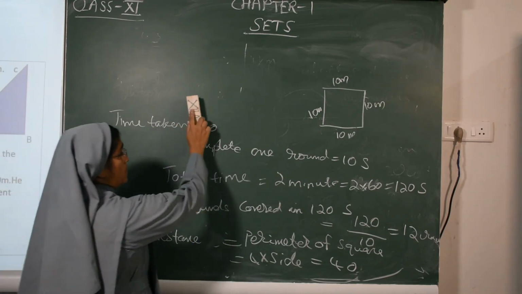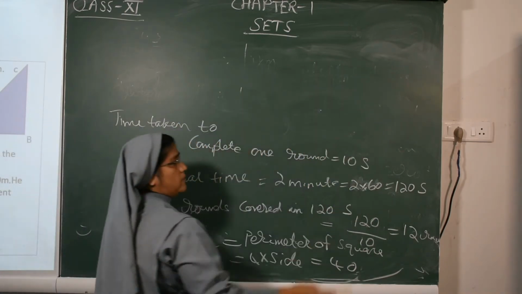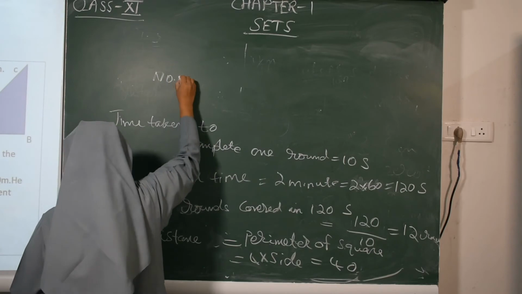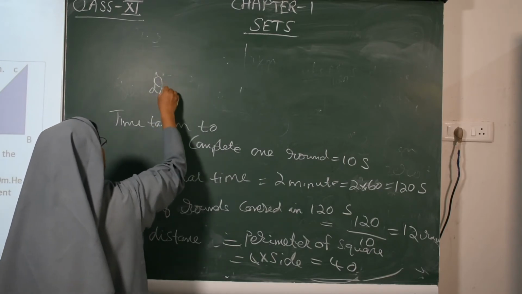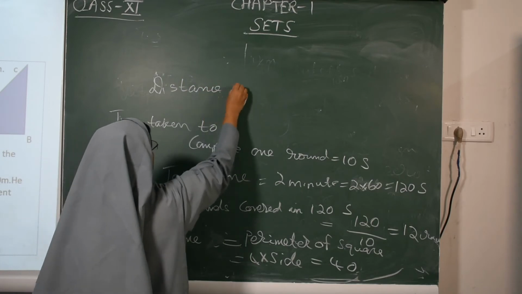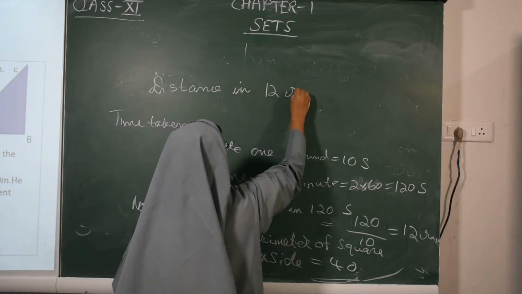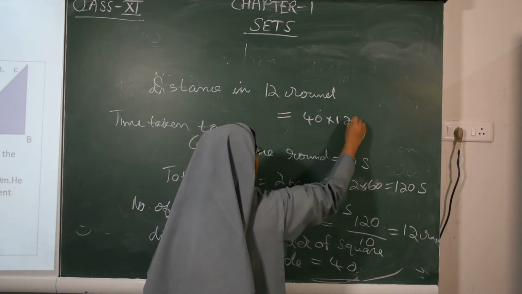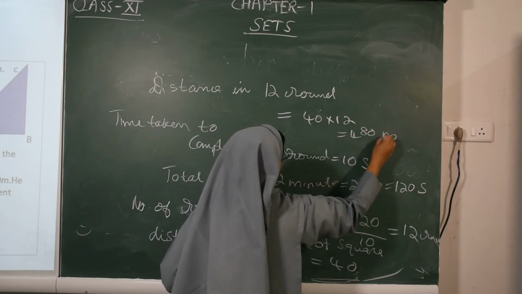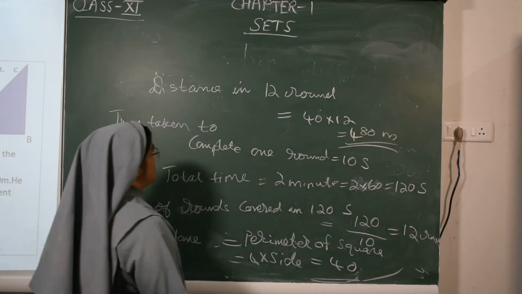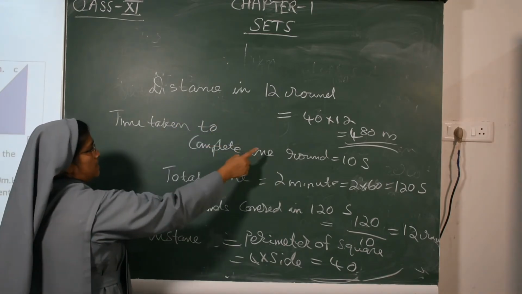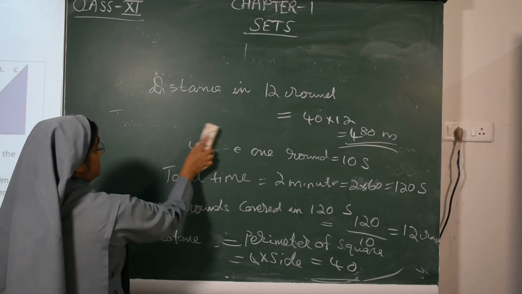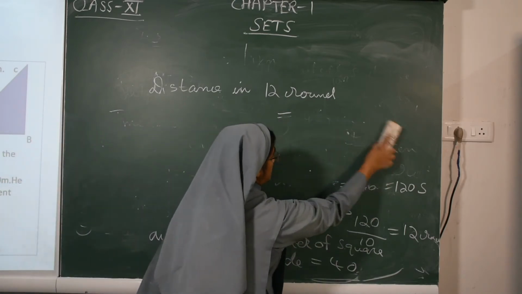Then we have to find the distance covered in 12 rounds, means 40 into 12, that is 480 meter. So the distance covered in 12 rounds, 40 into 12, is 480 meter. Then what will be the displacement? Displacement will be 0.